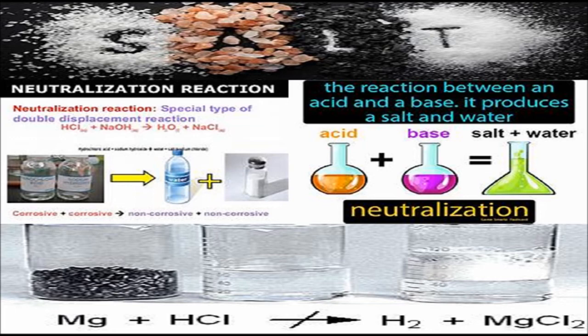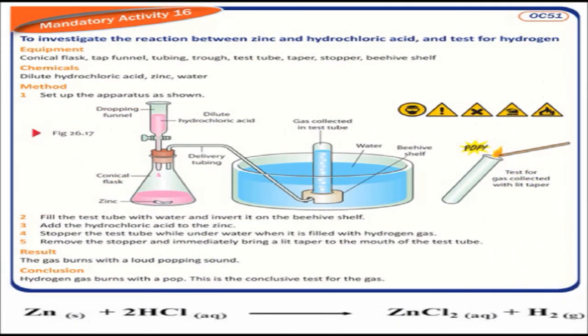Salt can also be prepared by reaction between an acid and a metal. In such a reaction, hydrogen gas is produced along with the salt. For example, hydrochloric acid reacting with magnesium, giving you magnesium chloride, and hydrogen gas is evolved. Let us see an activity to make a salt by reacting an acid with a metal.